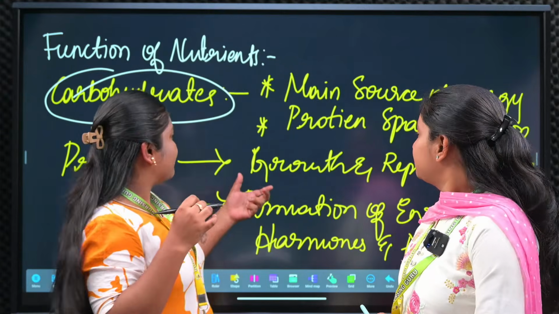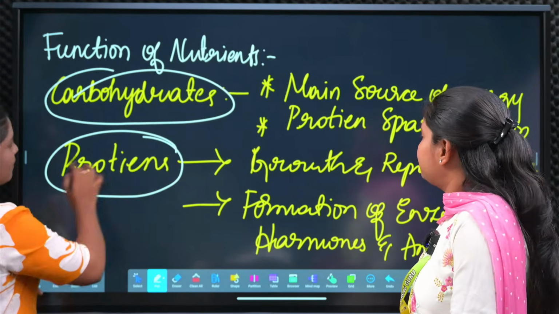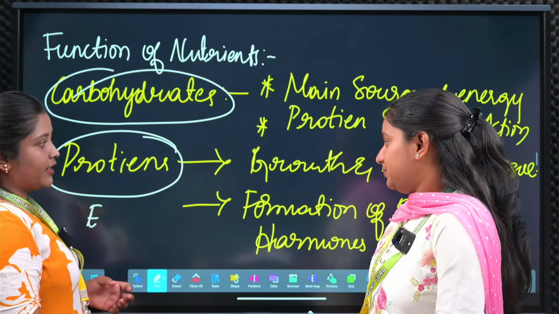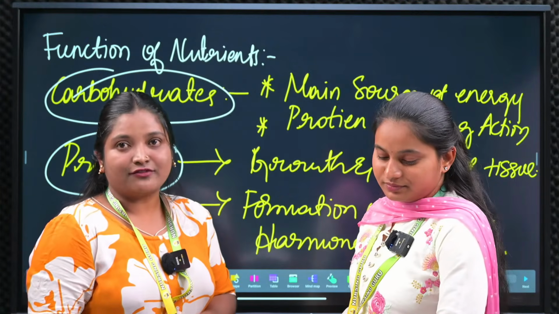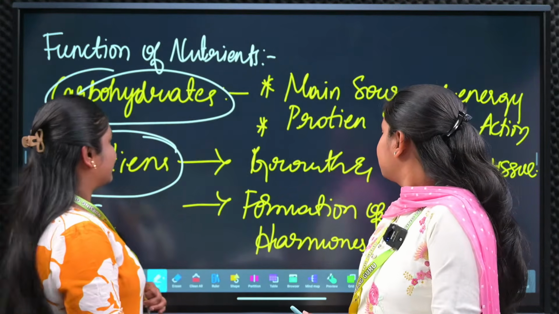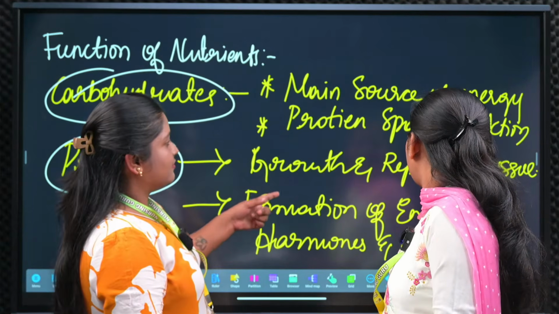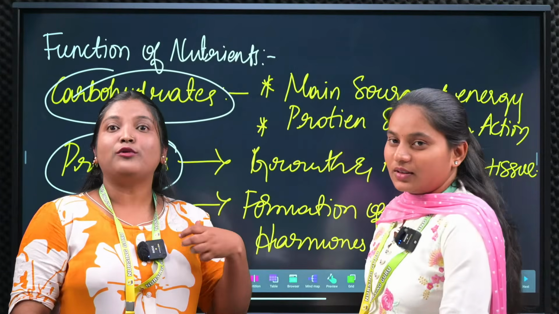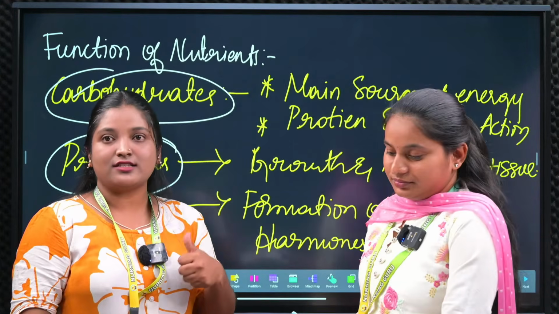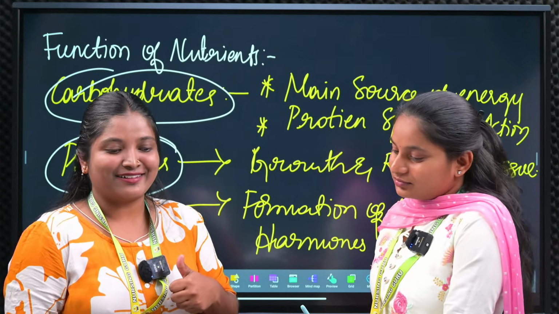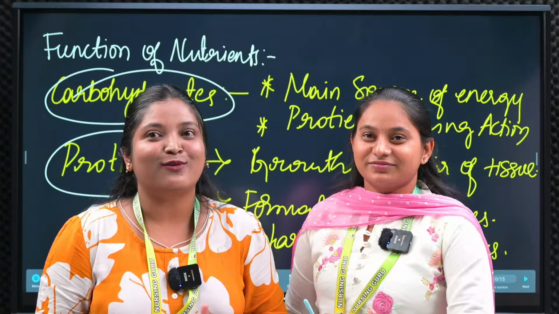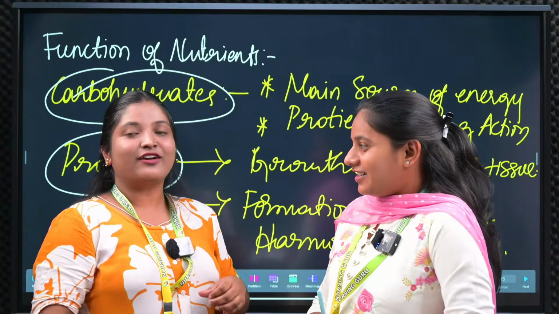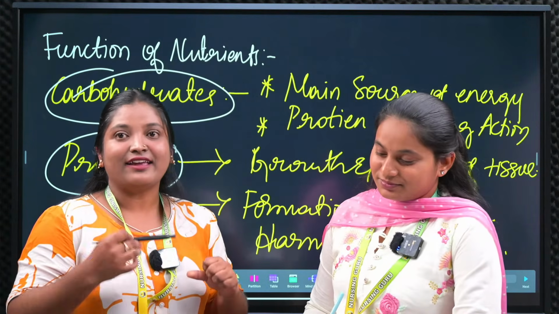Okay, so next we have the proteins. Mainly for proteins, we are going to see the 8 essential amino acids. Okay, so proteins are the building blocks. Next one we have growth, repair and tissue. For growth and development, for repairing the tissue, for boosting the immune system, protein is important. Everybody will be telling in the gym, no? Most of our students will go to the gym. Ma'am, protein requirement, egg ma'am, egg, like that they used to buy and eat. Okay, so protein requirement we get from egg and chicken.